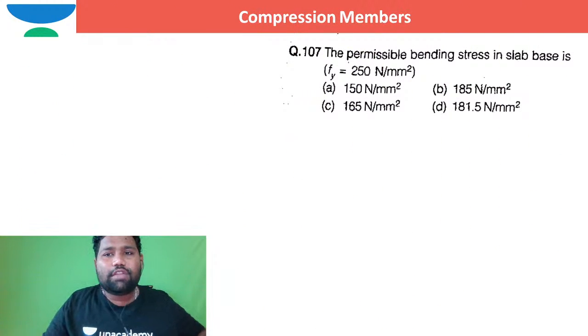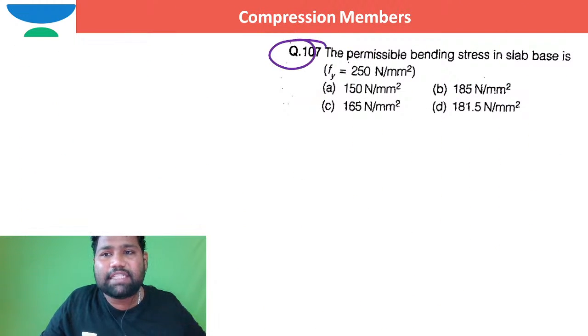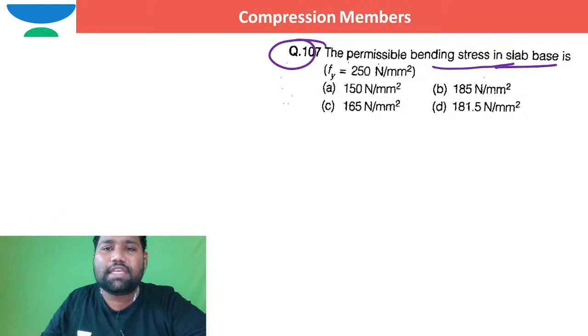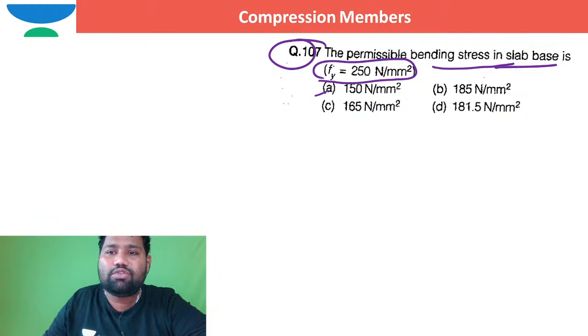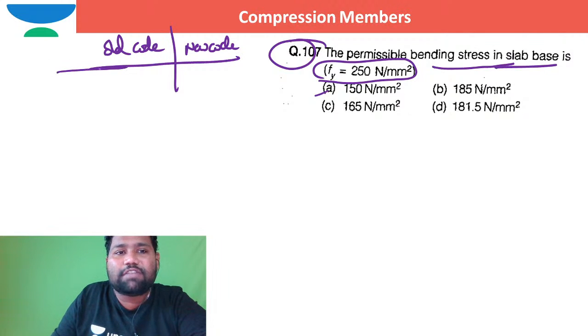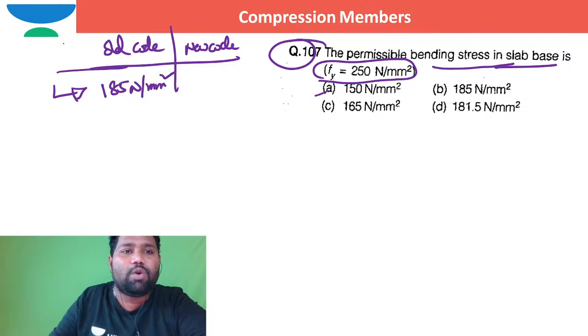Moving to the next question: the permissible bending stress in slab base. What is the permissible bending stress in slab base? They are saying directly some values when Fy is 250. So there are two things, as per old code and as per new code. In old code, the permissible bending stress of slab base is independent of grade of steel. For any grade of steel, the permissible bending stress in slab base is 185 megapascal. This is as per old code, which is IS 800 1984.